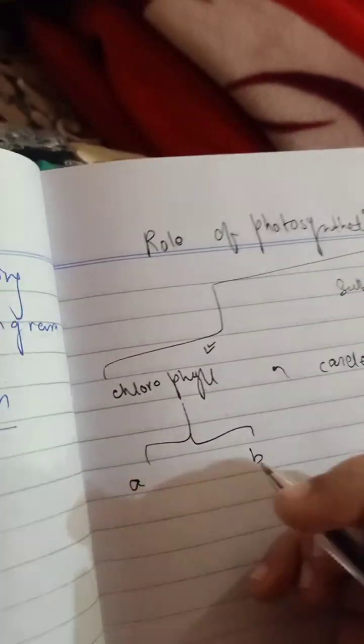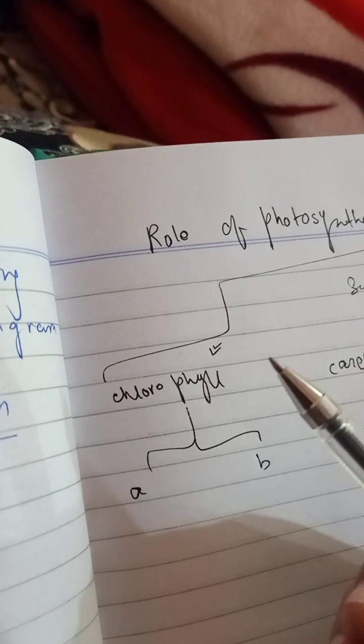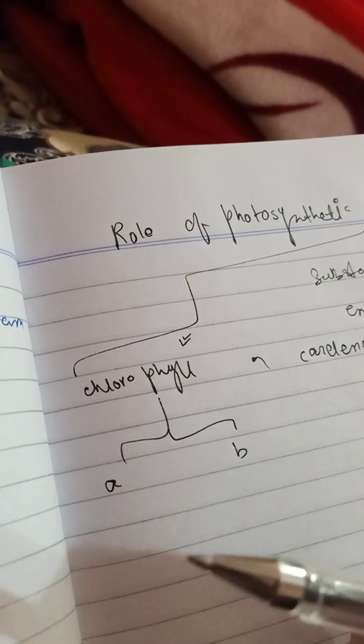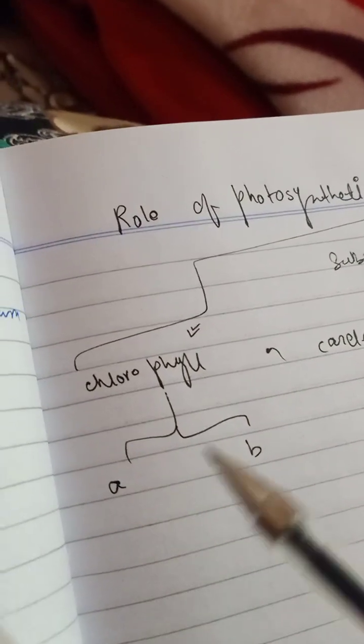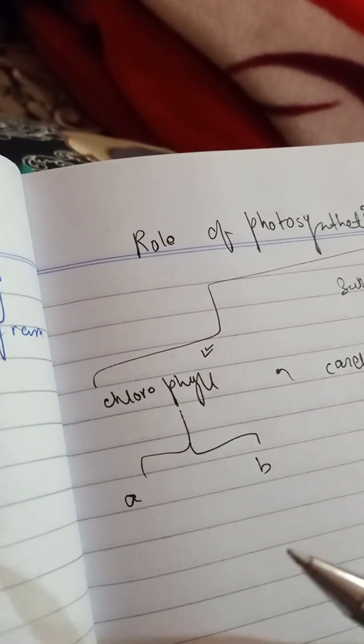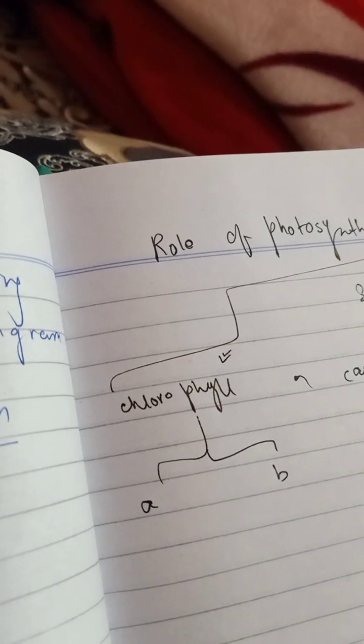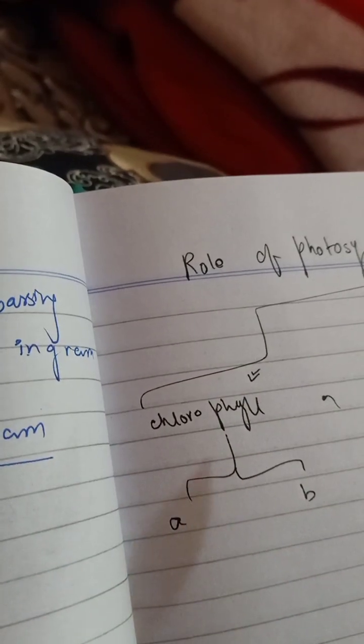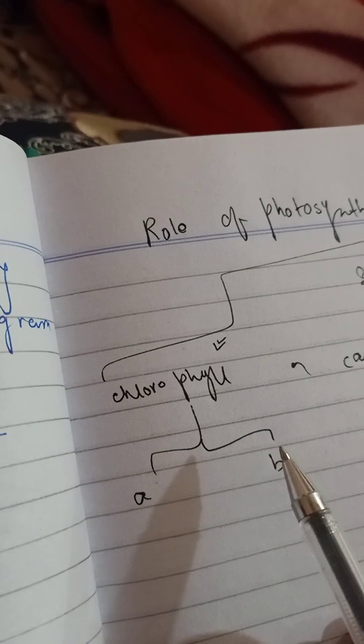Okay, so chlorophyll absorbs mostly violet, blue, orange wavelength and red as well. And if you're talking about green and yellow, they are absorbed least, which are reflected. So there are majorly two types of chlorophyll, that is A and B.